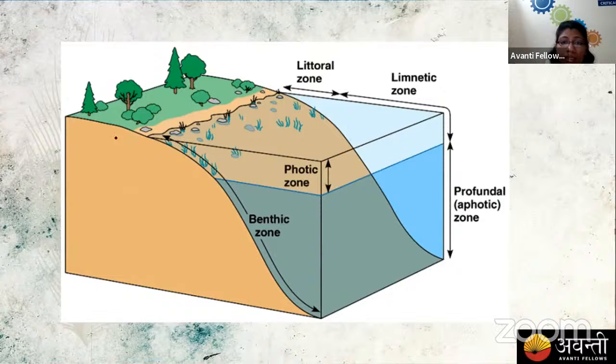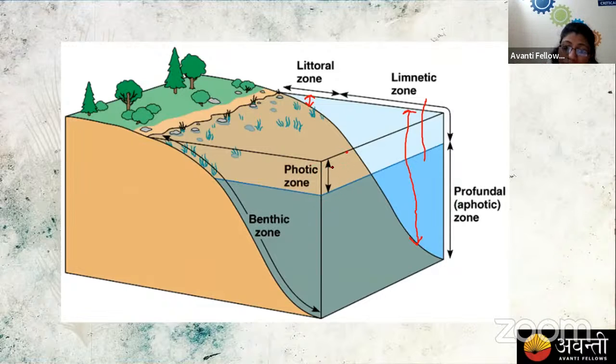You can see here in the littoral region the water is shallow, we have a small amount of water but a large amount of land. But in the limnetic we have small land but a good amount of deep water. And as the limnetic zone appears, with the depth of the water, the light penetration decreases. So you can see the water has a light color and a dark color.